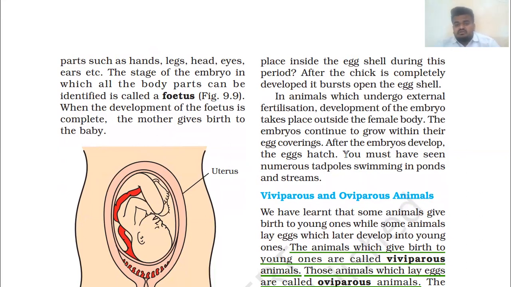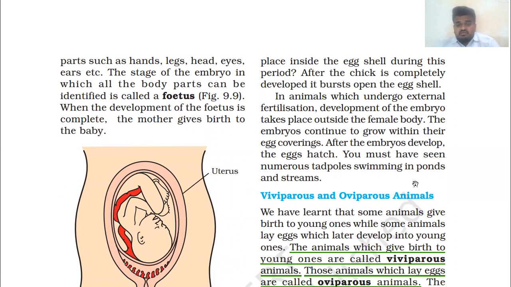You must have seen numerous tadpoles swimming in ponds and streams, or any other water sources. We have already gone through this example in an activity about the frog, where the female and male bodies expose gametes and development takes place.